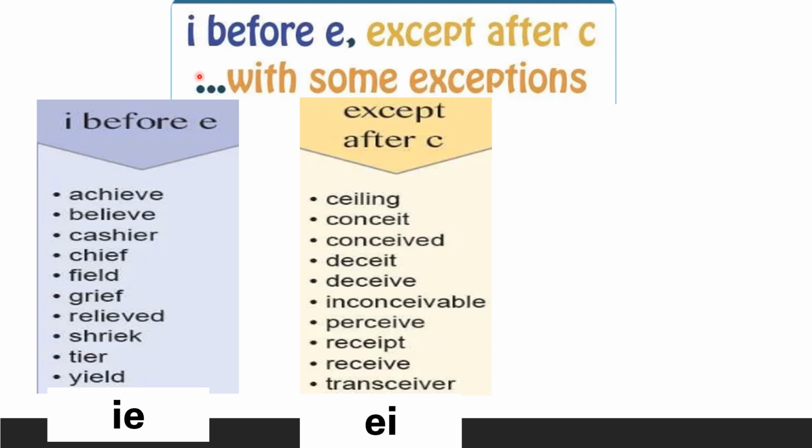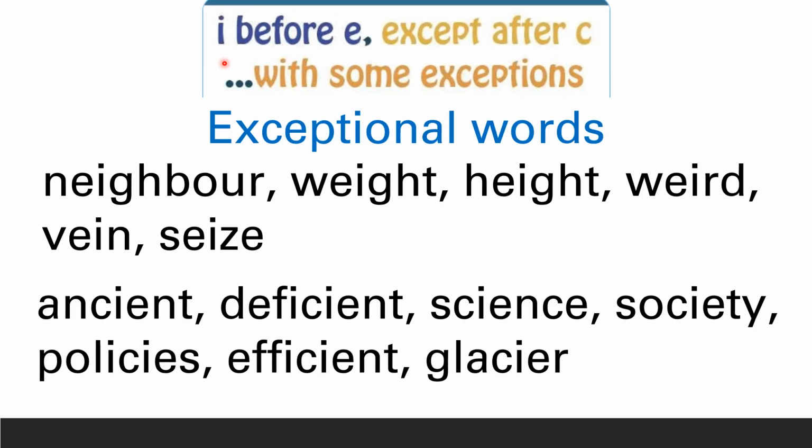Okay. Now, children, you know how to use IE. I mean, where to use IE and where to use EI. The topic says I before E except after C with some exceptions. Let's see the exceptions. Okay. Now, again, let's say the rhyme. I before E except after C with some exceptions. Right? Look at the exceptional words.